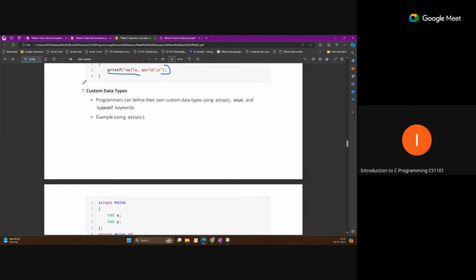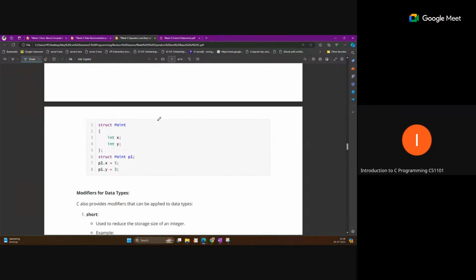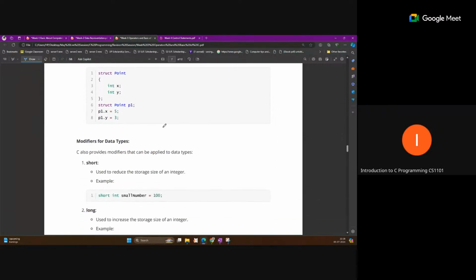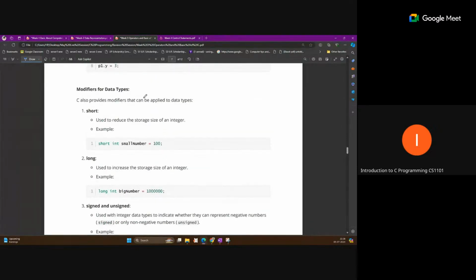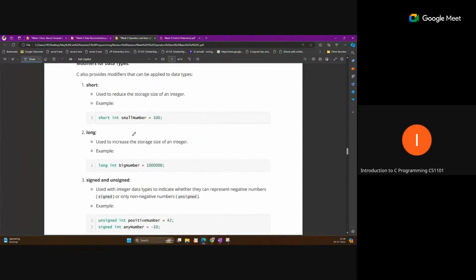Custom data types, we will learn later. We can also customize some data types. And this is some modifiers of the data type. I have discussed short and long. If you want to store a big value, we can use long, like long int, to increase the range.